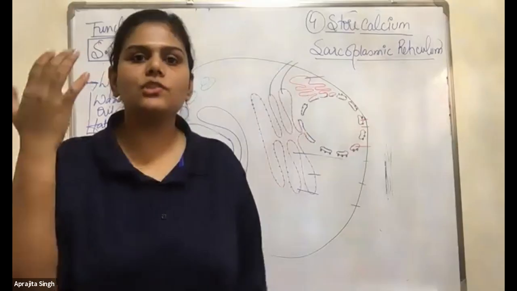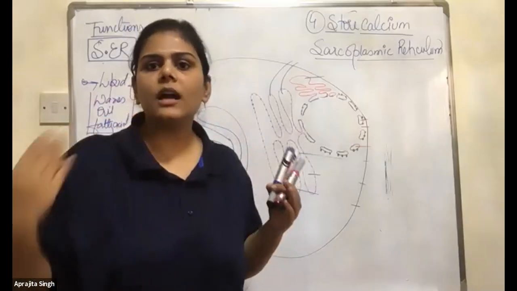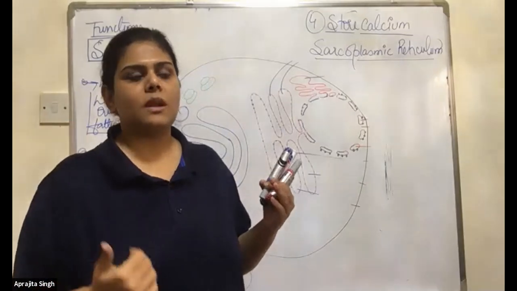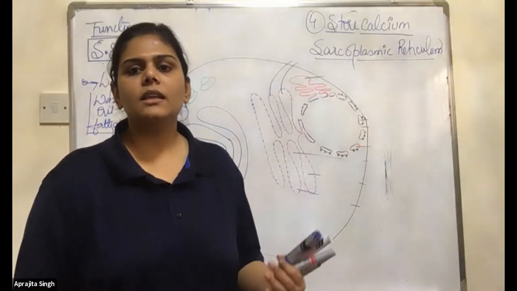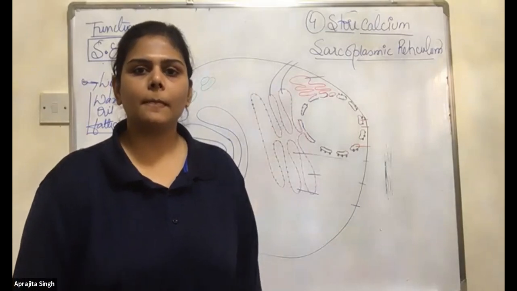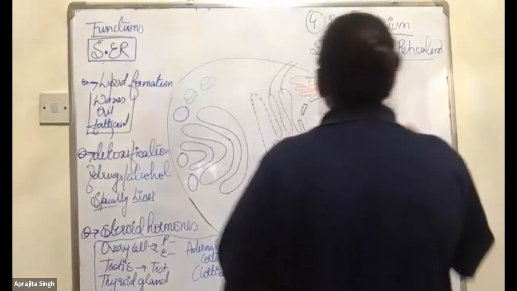Ma'am, I just know that endoplasmic reticulum is of two types, but I don't know anything about sarcoplasmic reticulum. Okay, fine. At least she is honest. Fuad, do you know any link between them? Both are reticulums, but one is the endoplasmic and one is the sarcoplasmic. Any idea, Fuad? No idea, ma'am. Tell us.